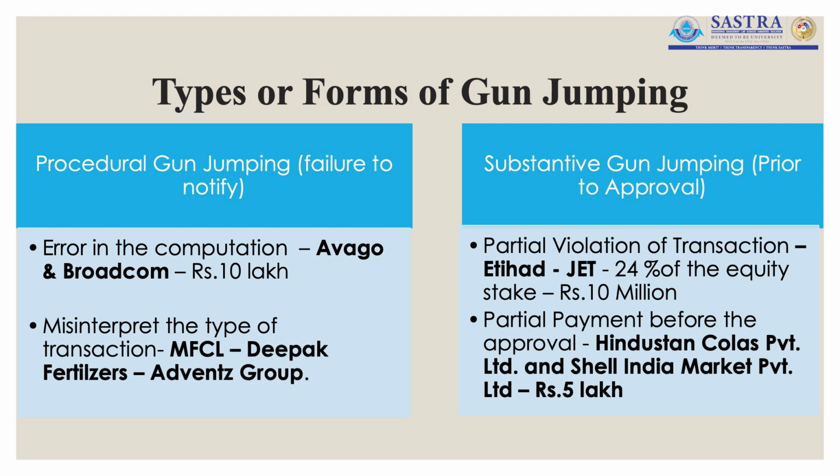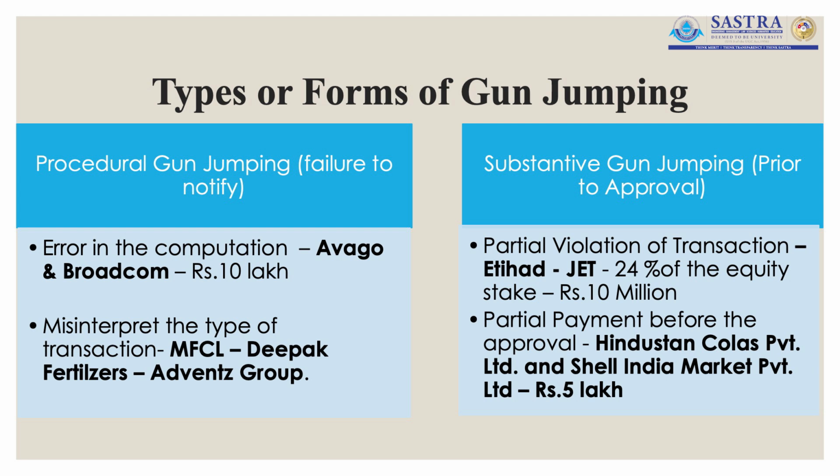So, here again both the companies were penalized. This also falls under procedural gun jumping. If we look at the next type, which is called substantive gun jumping, what is substantive gun jumping and how is it different from procedural gun jumping?